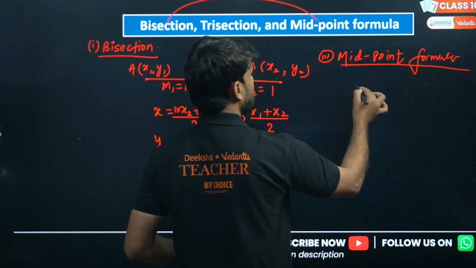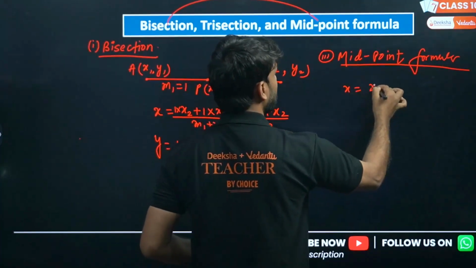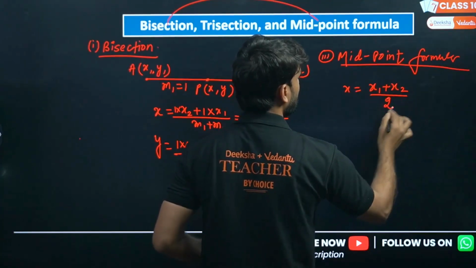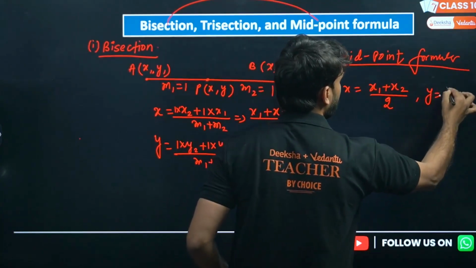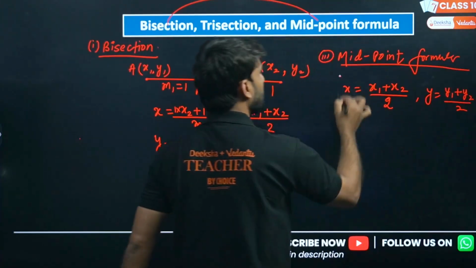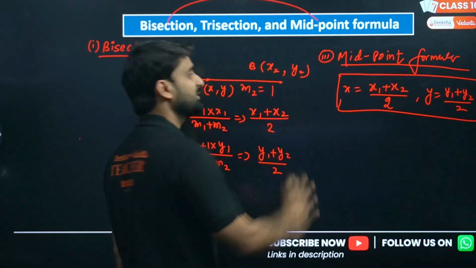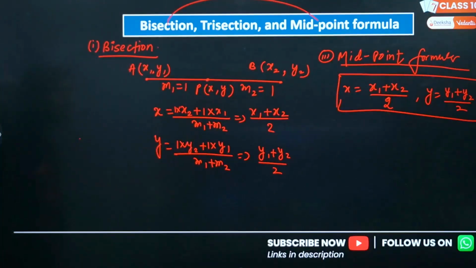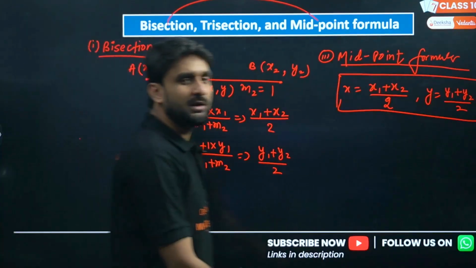So x will directly be x1 plus x2 divided by 2, and y will be y1 plus y2 divided by 2. This is the midpoint formula. I hope you have understood. Please write down the formula in your copy and let's move to the trisection.